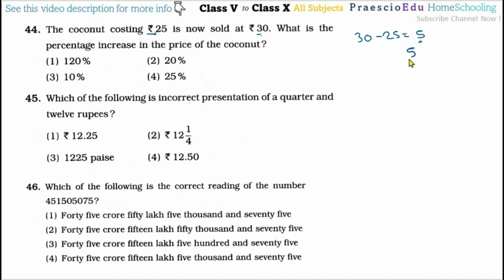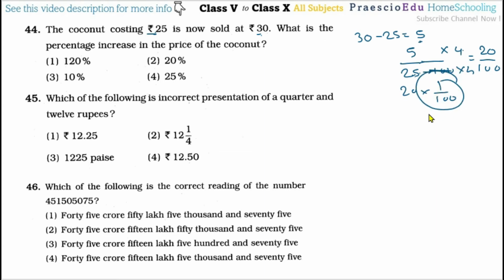So 5 by 25. Okay, now this denominator is 25, so we have to convert it to 100. So for the 100 conversion we have to multiply by this 4, and the same 4 we have to multiply in the numerator also, okay. So 5 multiplied by 4, so that is 20, and here the 100. So now 20 multiplied by 1 by 100, so this is the percentage, okay. So 20 percent, so this is given in option number 2.